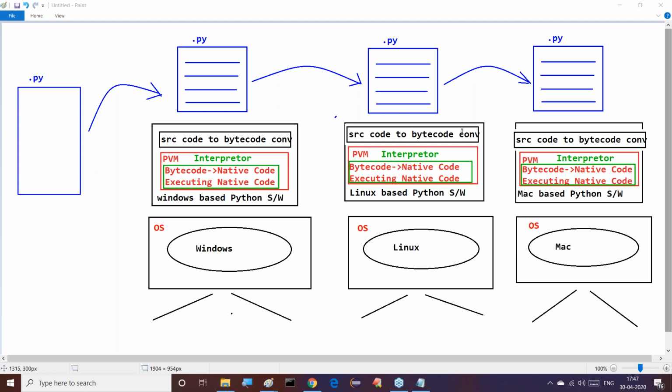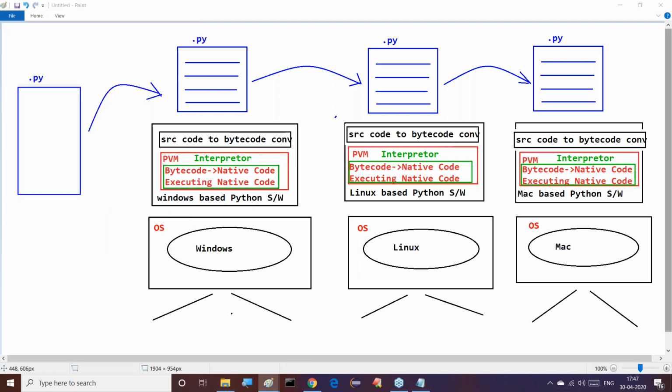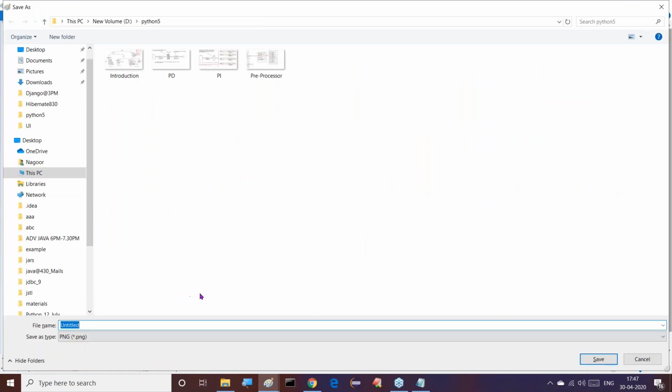Not only the PVM, the total Python software is platform dependent. Come on, the total Python software is platform dependent. Understand it clearly now. Just one point I'm able to show here: Python software is platform dependent software. I will give one more point here.